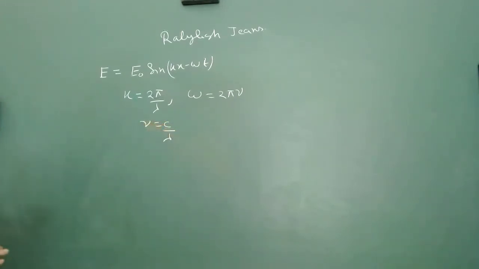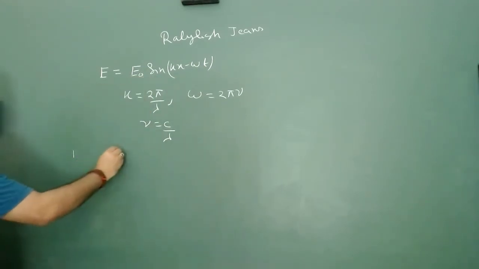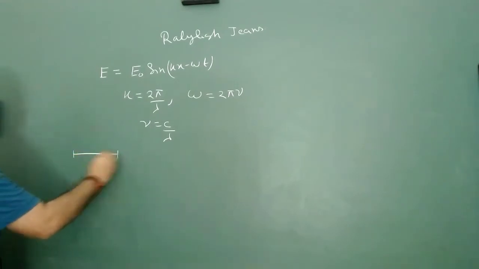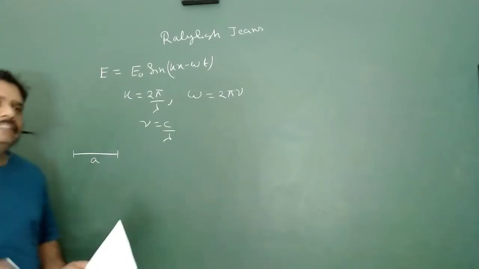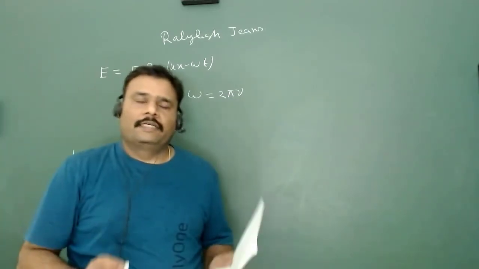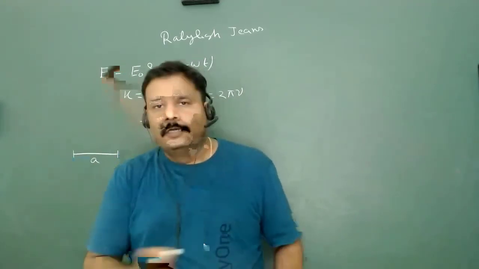Now what he does is confine the electric field into a length a. You can say that the electromagnetic wave is confined in a one dimensional box of length a.